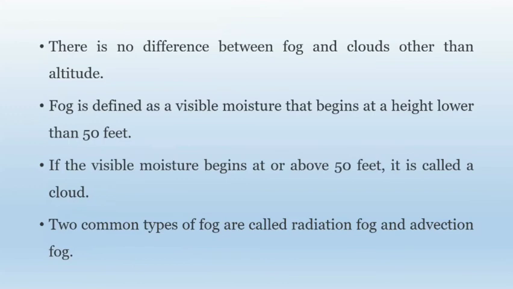There is no difference between fog and clouds other than altitude. If it is less than 50 feet, it is called fog, and if it is above 50 feet, it is called a cloud. There are two types of fog, radiation fog and advection fog.